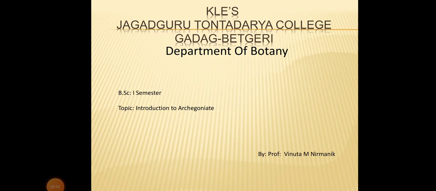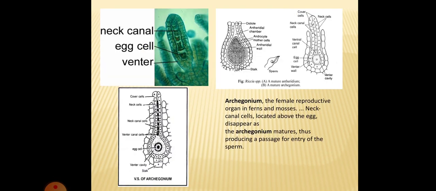Hello everyone. So in this session we will discuss the introduction to archegoniates. What are archegoniates? Archegoniates are nothing but the archegonium, which are the female reproductive organs of the non-flowering plants. So here you can see the structure of the archegonium.